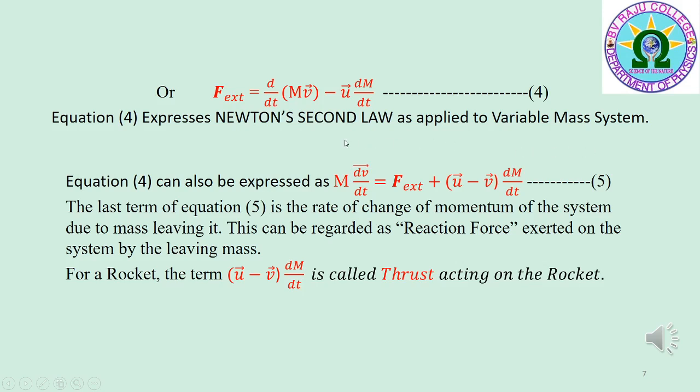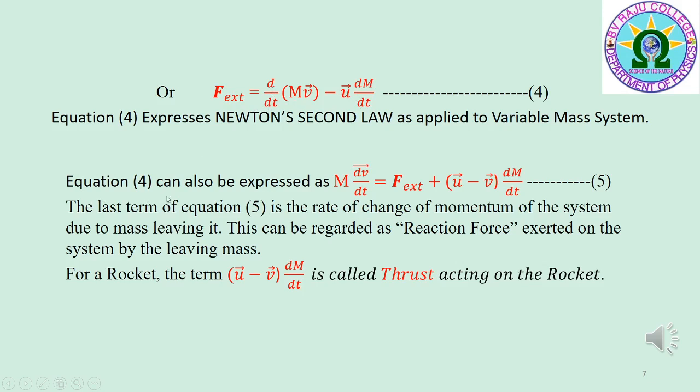If M is constant, the above equation reduces to F bar external is equal to d by dt of M v bar, that is equal to M into dv bar by dt, that is equal to M a. But for a variable mass system, F bar external is equal to d by dt of M v bar minus u bar into dm by dt.